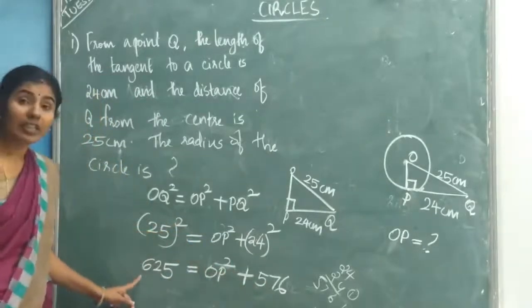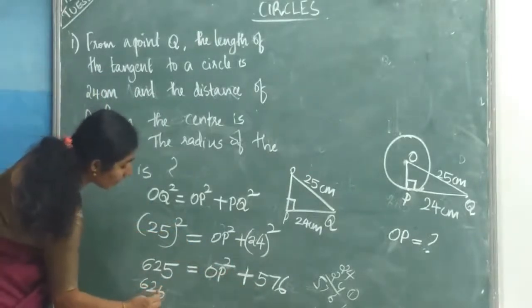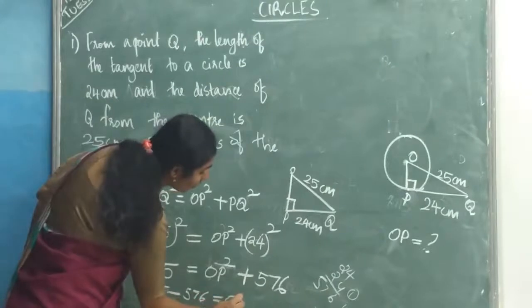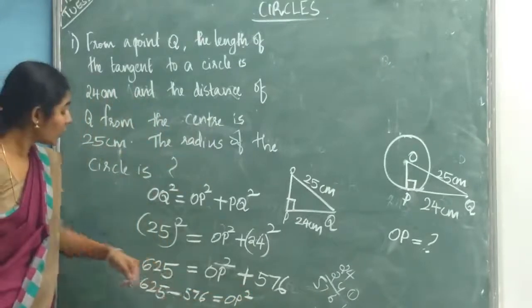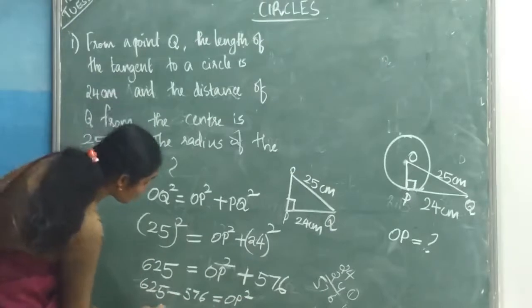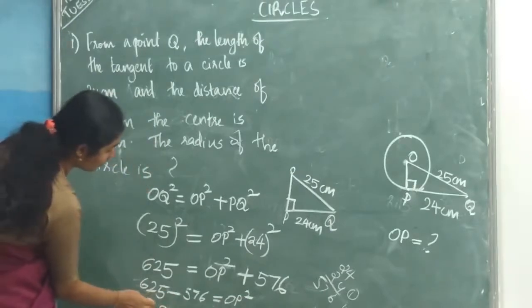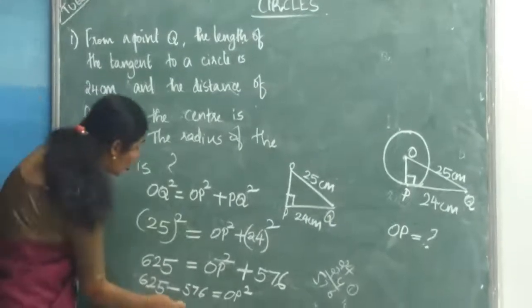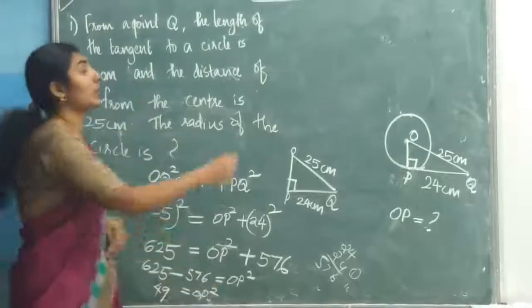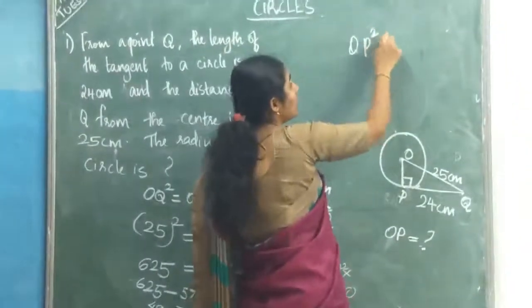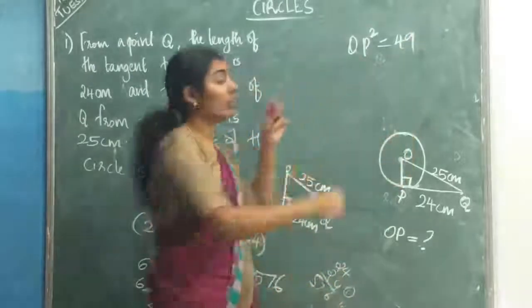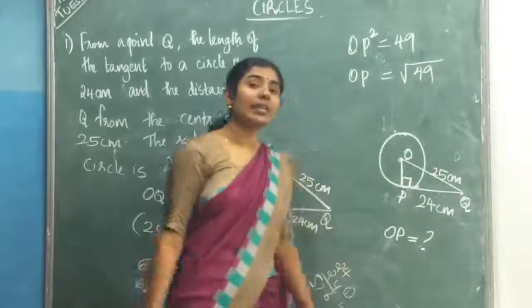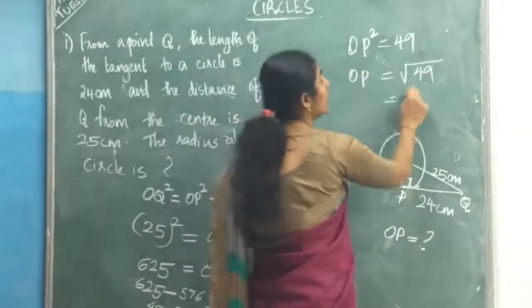OP square plus 576. Take 576 to the left side. So what will we get? 625 minus 576 equal to OP square. Subtract these two numbers, you will get 49 equal to OP square. You will get OP square is 49. How to find OP? Take the square root. What is the square root of 49? 7 sevens are 49. So what is the square root of 49?